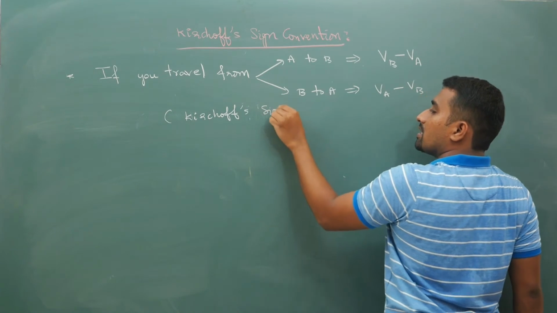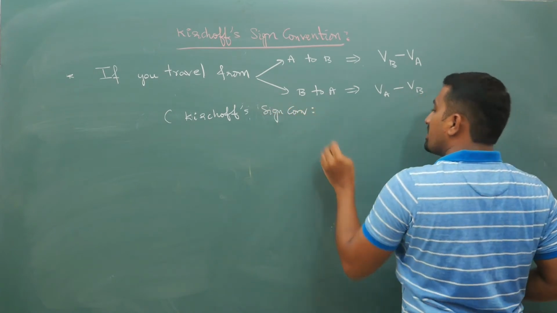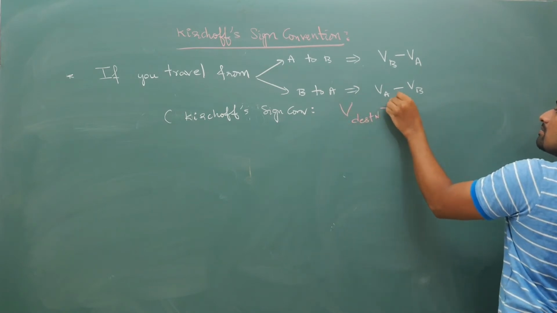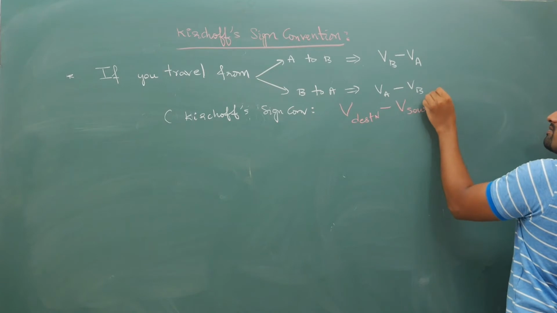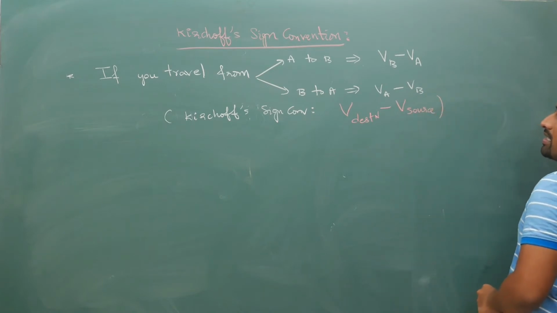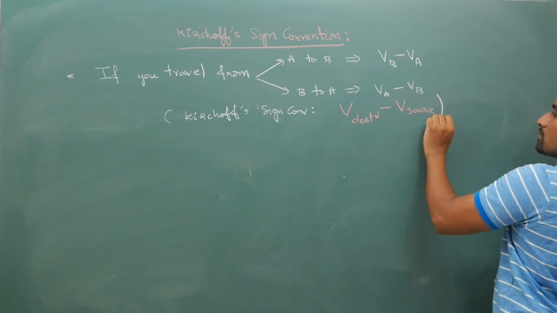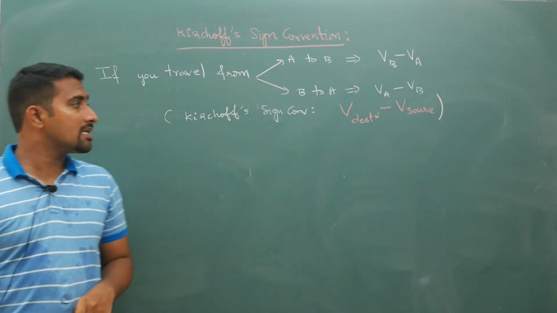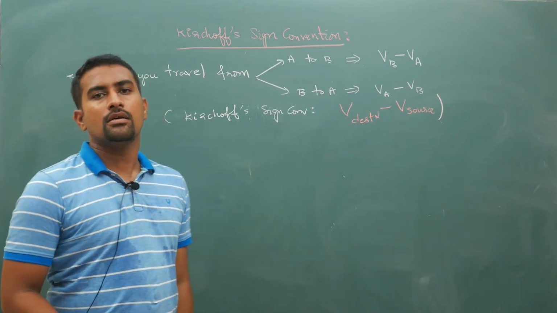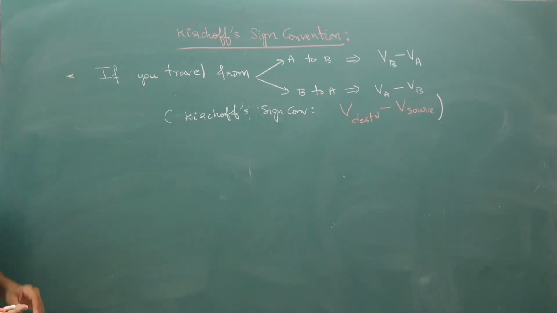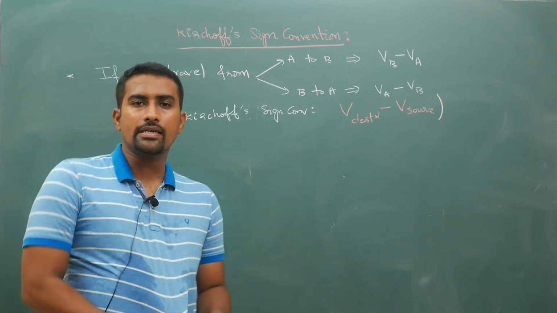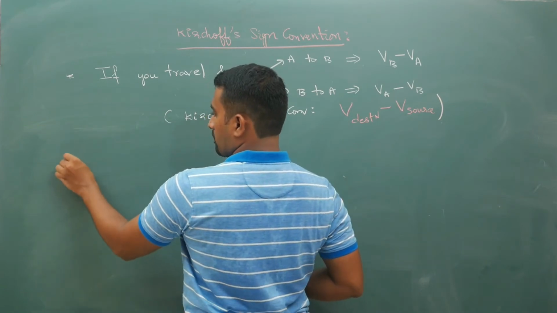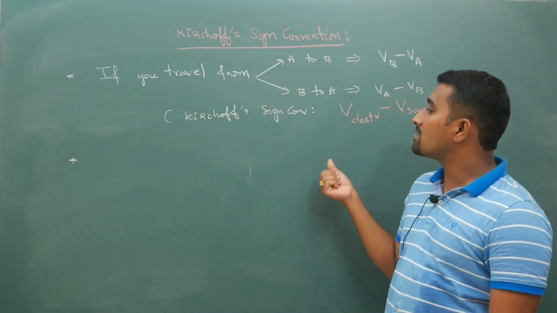destination potential minus source potential. V destination minus V source. Your Kirchhoff's sign convention will give this. Okay, right? So your Kirchhoff's sign convention will give you destination potential minus source potential.